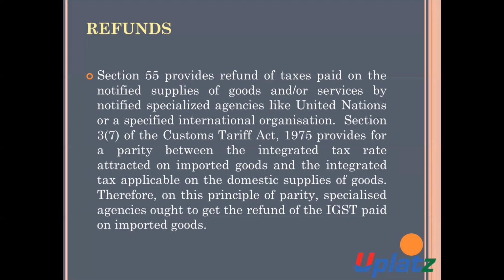Section 3, subsection 7 of the Custom Tariff Act 1975 provides for a parity between the integrated tax rate which attracts on imported goods and the integrated tax rate which is applicable on the domestic supply of goods.